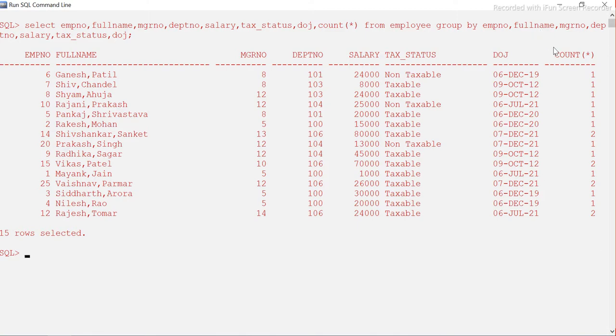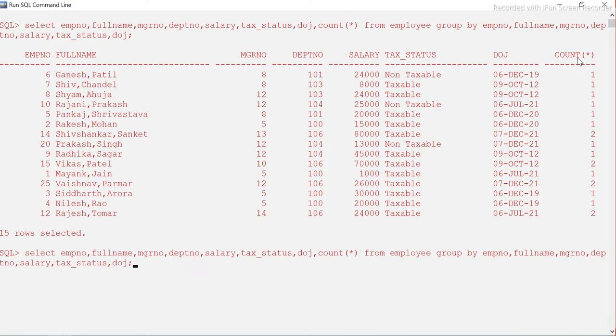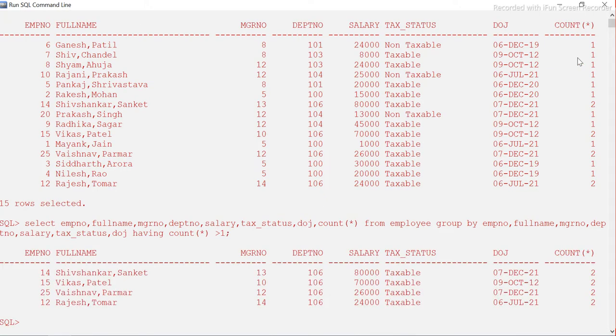Since this is an aggregate column, we have to use the HAVING clause again. What is that? Count of star should be greater than 1, which means more than 1, all of them are duplicates. Let's try to run it. Yes, guys, these are the only employees which are duplicate. We have seen it already previously. So this is how you can find it.